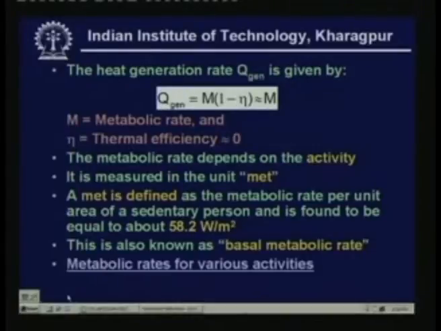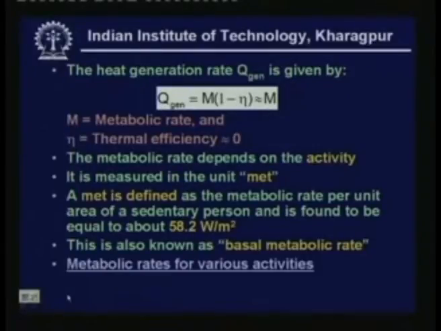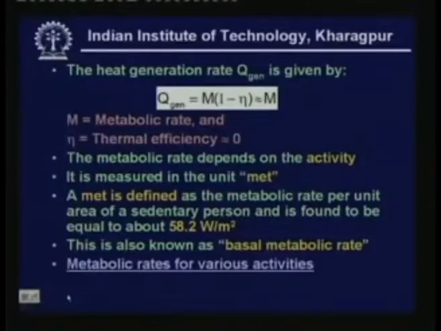And the metabolic rate, on what does it depend? The metabolic rate depends on the human activity, and it is measured in the unit MET. This is a new unit. The metabolic rate of a human being is measured in a unit called MET. And what is a MET? A MET is defined as a metabolic rate per unit area of a sedentary person.